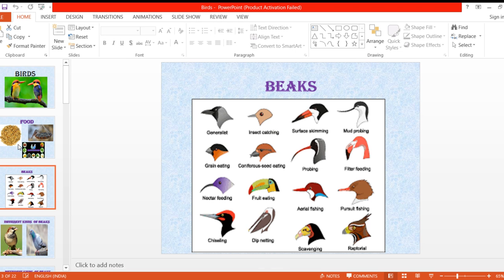Ma'am, because they are different. Okay, because they are different. But now listen, you are also different, I am also different, but we both have the same type of mouth. We have teeth also, isn't it? But that is the same in human beings. It is not like that in birds. Then why do these birds have different types of beaks? Can anybody just think about it?